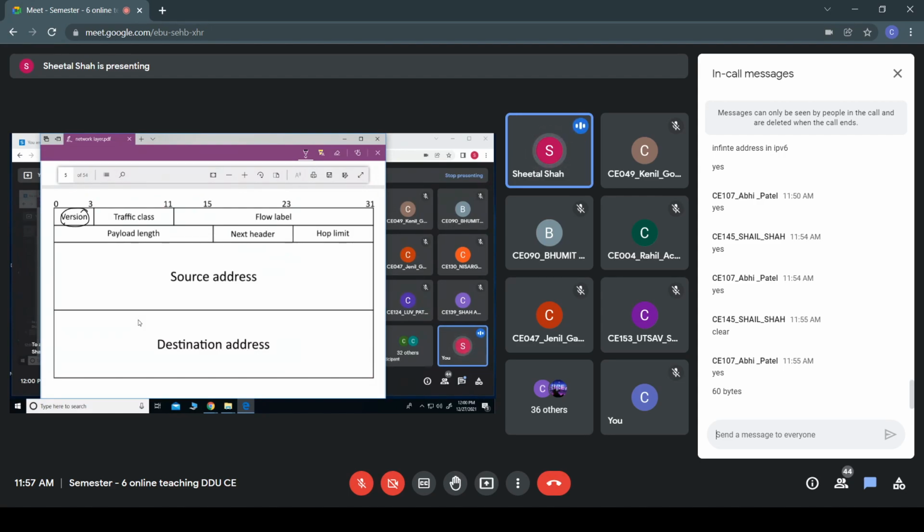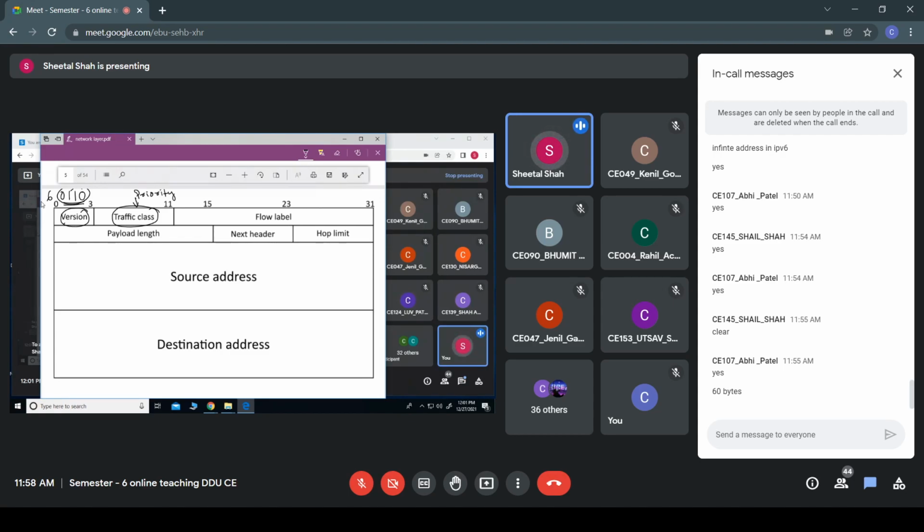So since it is IPv6, the version field value would be 0110. That is to indicate that it is an IPv6 packet. The format of this version field would be 0110 to indicate that it is 6. Then the next field is traffic class. This traffic class is something like the priority field of the IPv4.